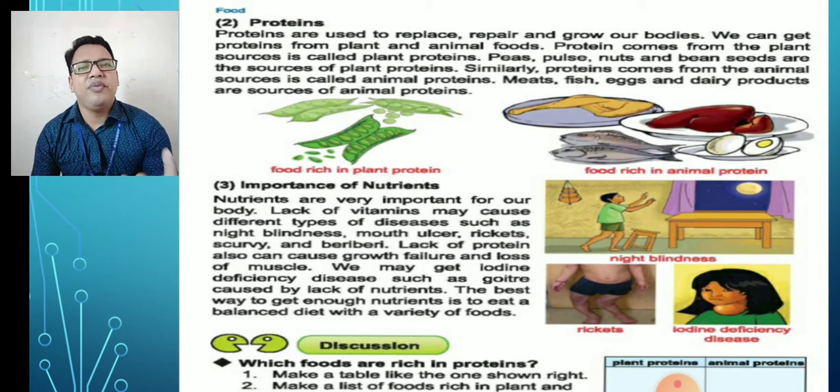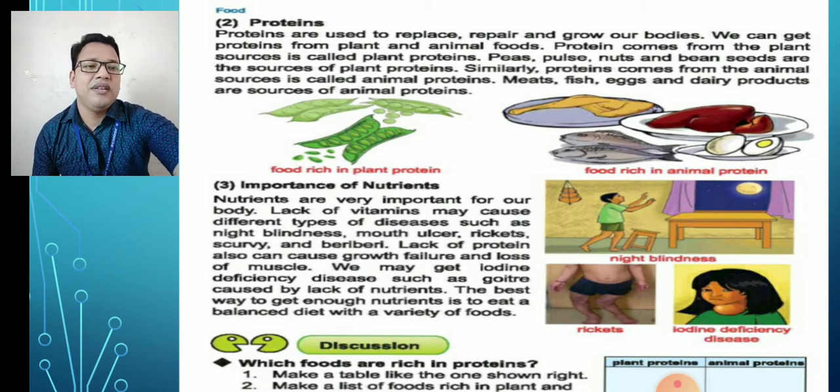All of you know which foods come from animals, like egg, meat, fish, milk, dairy products. Animal source protein. Okay, the pictures are here. Pulses, nuts, these are the pictures, and then fish, egg, meat. The pictures are given over there.